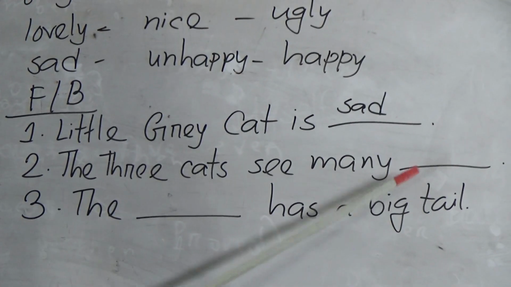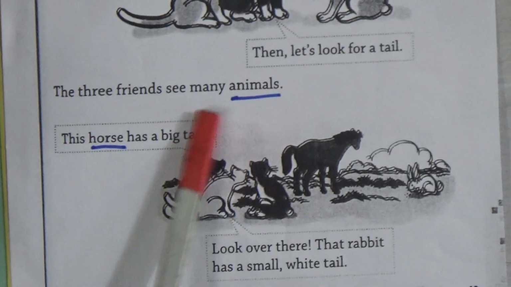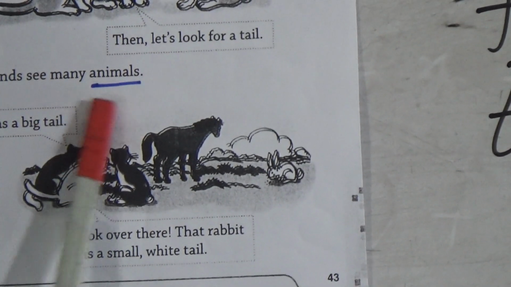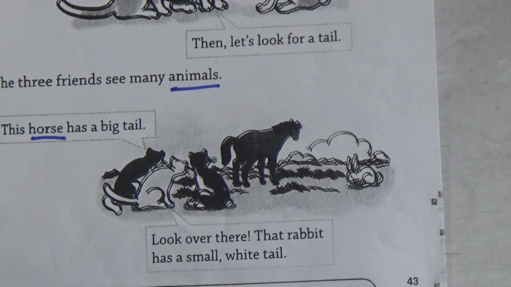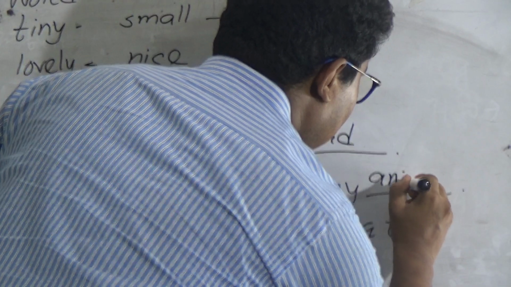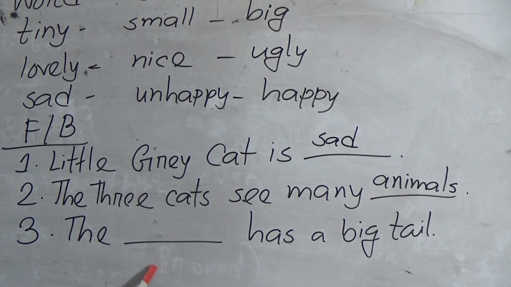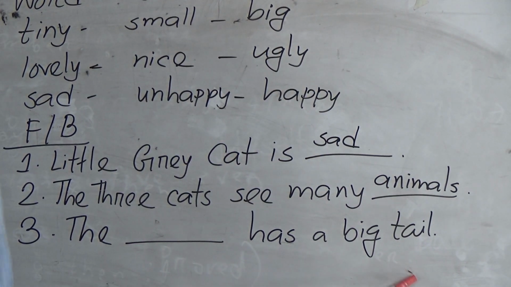Number 2, the three cats see many dash. So our answer is the three friends see many animals. So the word animals is missing. The three cats or three friends see many animals. A-N-I-M-A-L-S, animals.